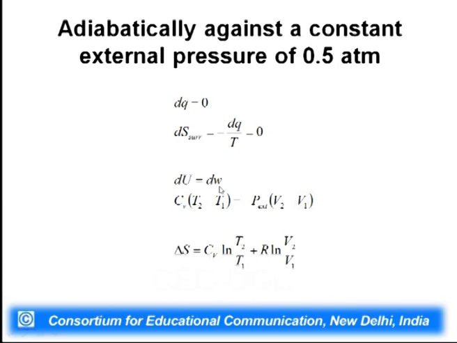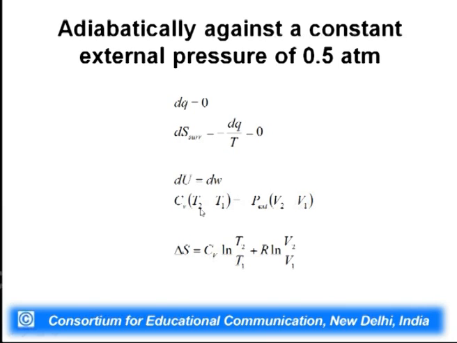dU is equal to dW, and since internal pressure is 0 for an ideal gas, dU can only be written in terms of Cv dT. So, Cv dT is Cv (T2 minus T1), and your dW is minus P external (V2 minus V1). So, from this equation we can calculate T2, because we already know P external, V1, V2 and T1. It is quite easy to calculate T2.